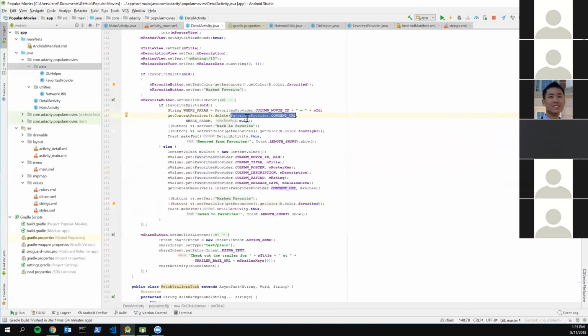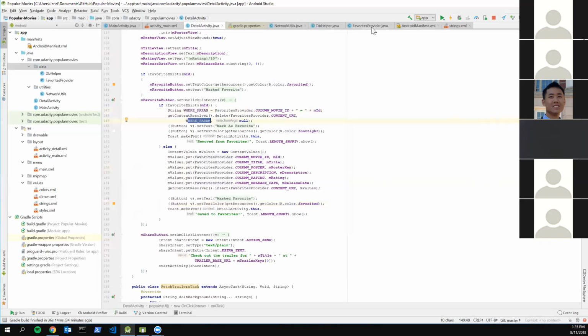This parameter says that wherever in this database you find the movie ID equal to this, that's the entry I want. So this is what you want to add, and that would be your selection right here.